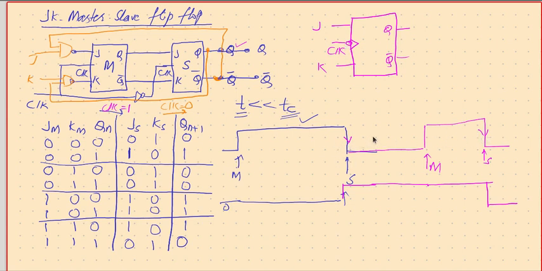And this has got another advantage of having a falling edge triggered flip flop. What is it? We will see in the coming future sessions.